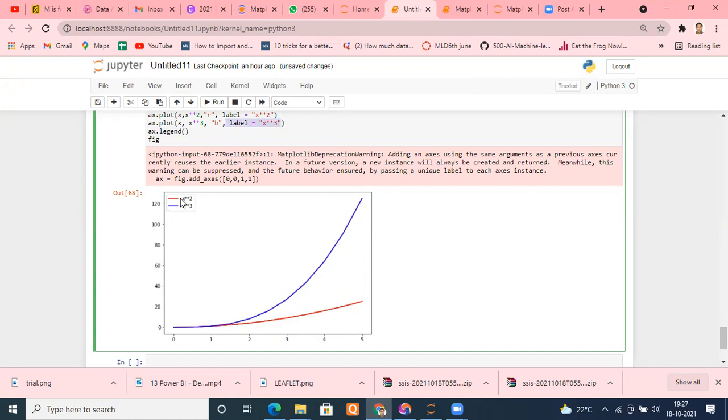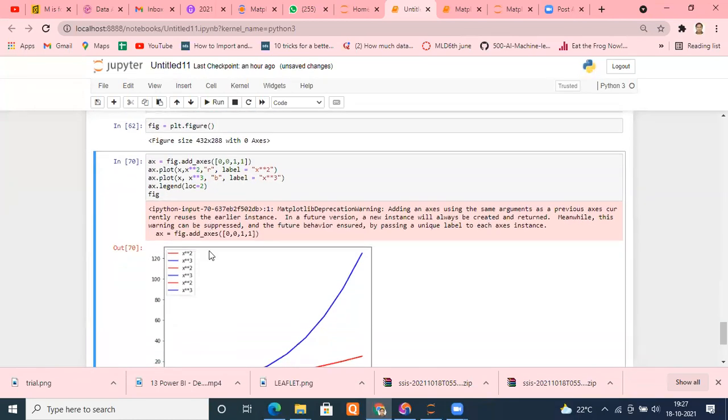Is it fine? Okay. In fact, here it is automatically coming. So what you can do here, you can set an argument as well. For example, there is an argument known as loc, for which different places are there, different places where you can put it. Wherever you want to put it, it will take. For example, I put loc equal to 1. It will take the upper right corner. It will come here. If I execute this, see, it has come here. If I use 2, it will change its position. It will come here. Actually, it is executed again and again, so it keeps adding that. That's the only issue. But you can get an idea from this position.